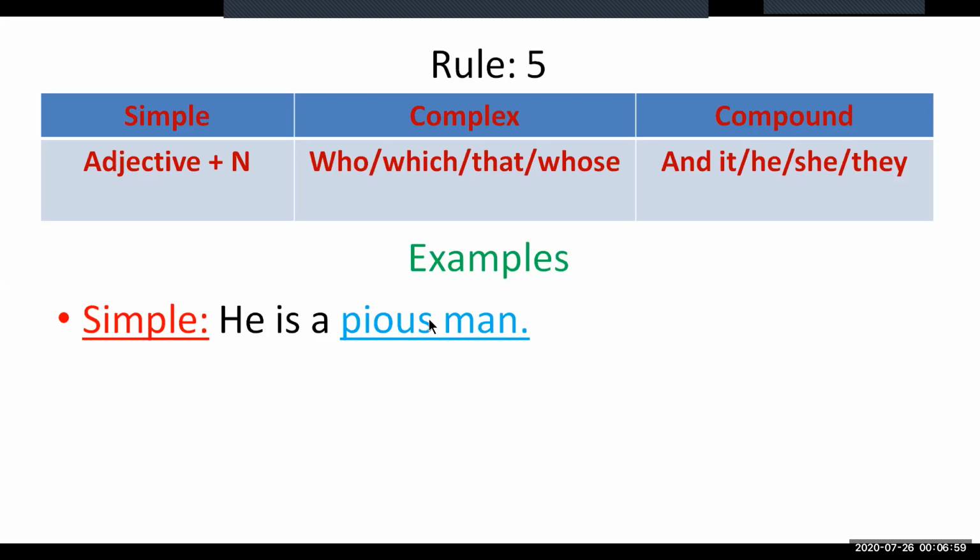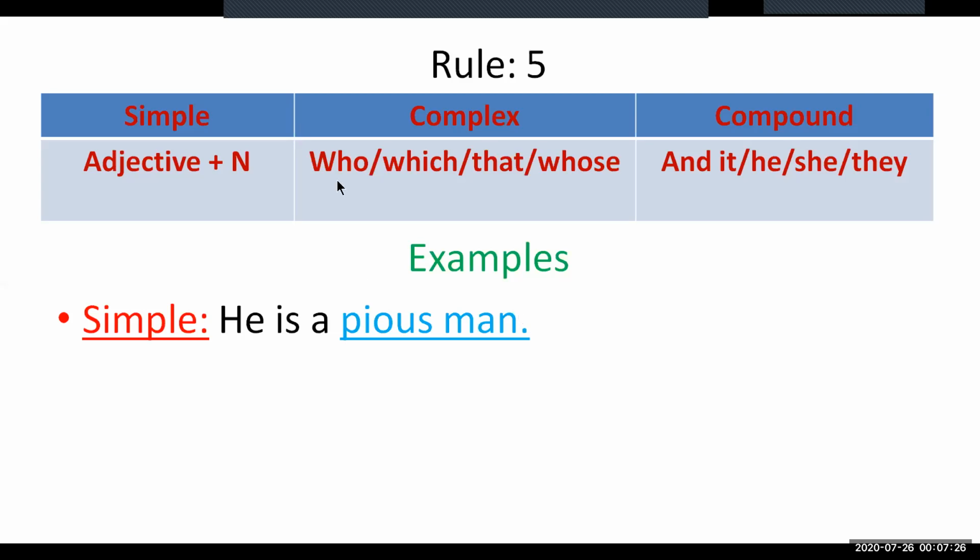You can say quality. He is a pious man. This is the structure of adjective plus noun. To make this sentence a complex one, we need to use who, which, or that, and in rare cases, the conjunction whose. Let us see which one matches. So he's a man who, he's a man which, or he's a man that.